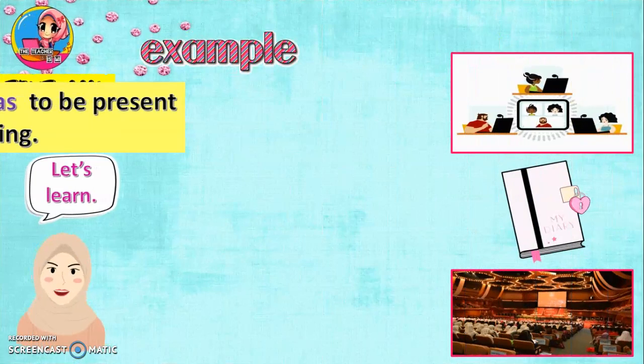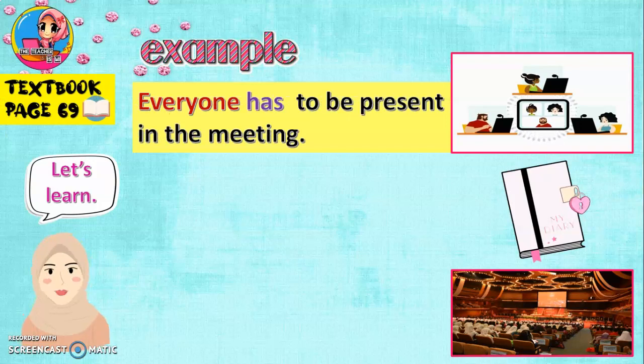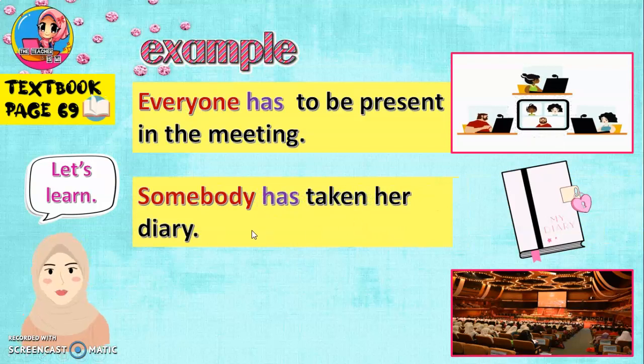Let's look at the example. Number 1, everyone has to be present in the meeting. Everyone, setiap orang has to be present in the meeting. Perlu hadir di dalam mesyuarat. We use has, singular verbs for everyone. Next, we have somebody has taken her diary. Seseorang telah mengambil diarinya. So, somebody, seseorang. We use has, singular verbs for somebody.